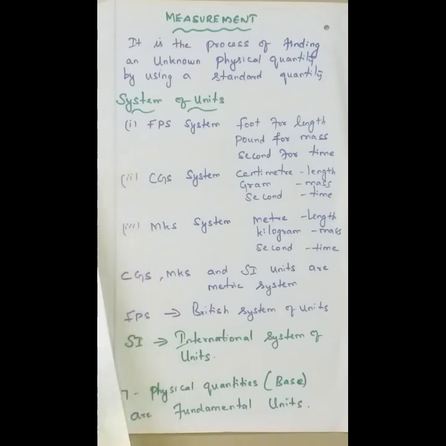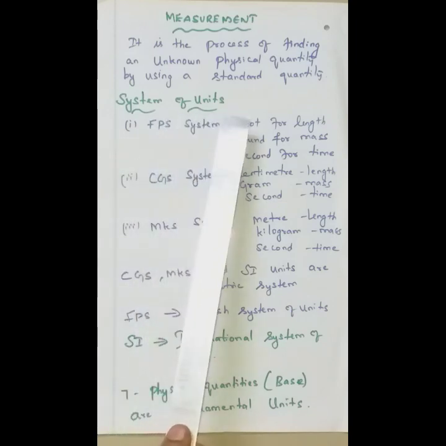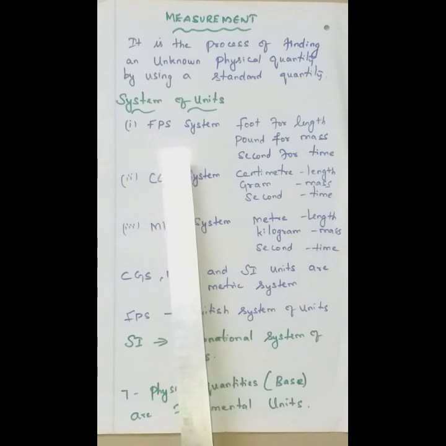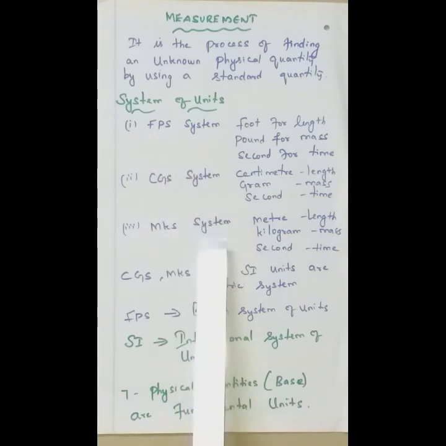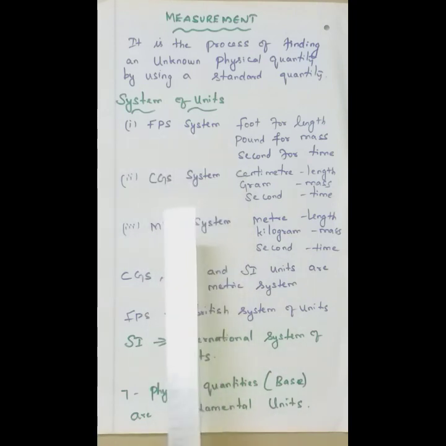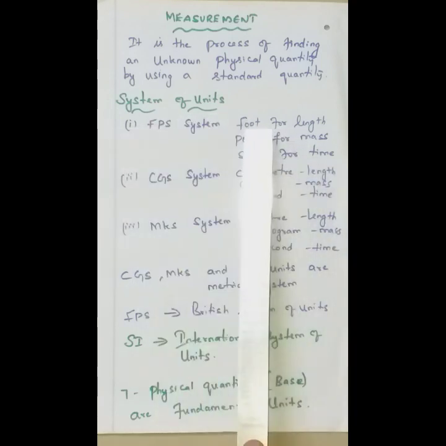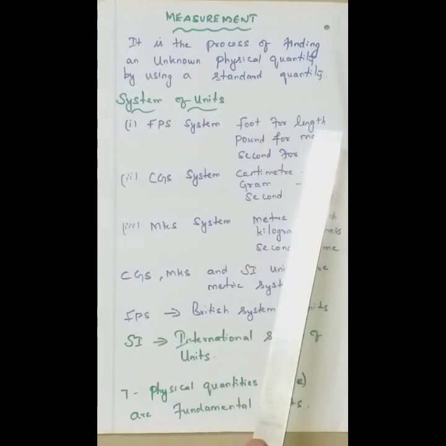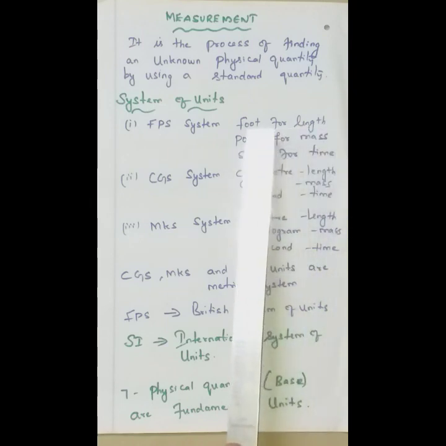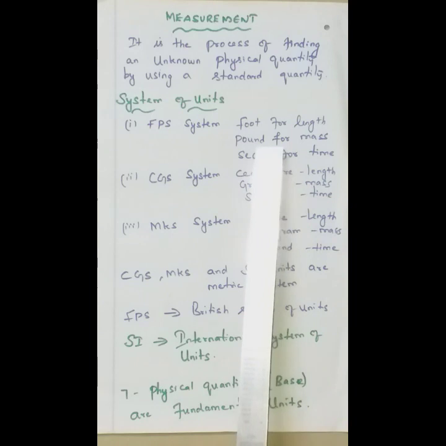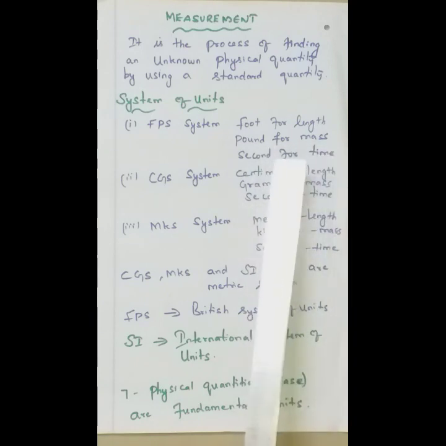Now we are going to see what are the systems of units. It's an important one. There are three systems of units: FPS system, CGS system and MKS system. What is FPS system? F for foot. That is, in olden days, for measuring the length, they used their foot. So, foot for length, pound for mass, second for time.